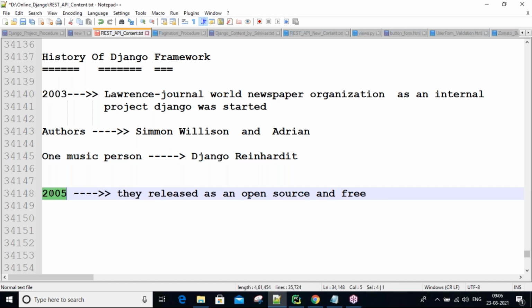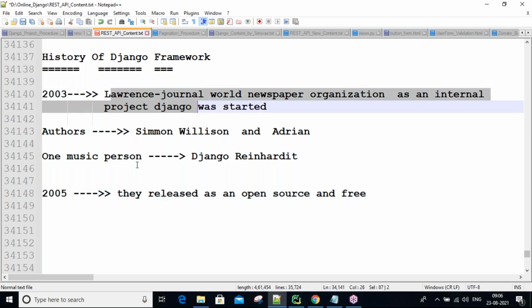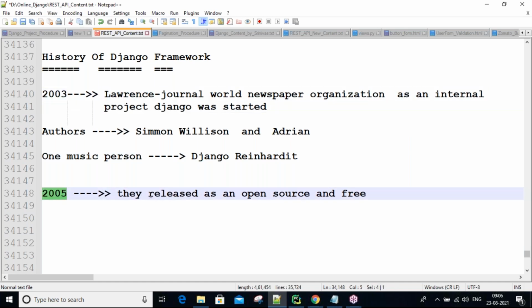Until 2005 only this company's people were using it. From 2005 onwards all other companies' people also could use this Django. So they released it to the public as open source and free. Free means we are giving it freely, guys. No need to pay any amount to any company. From the internet we can freely download and use this Django framework. That is free source, guys.